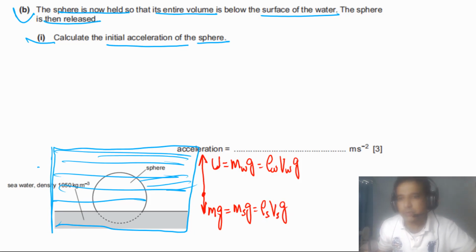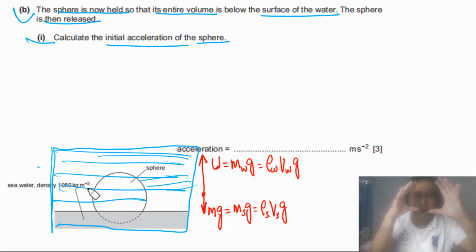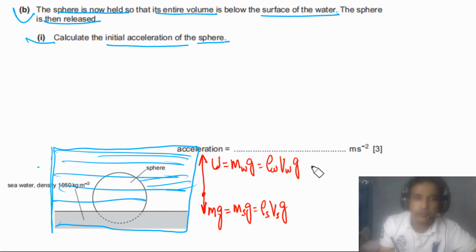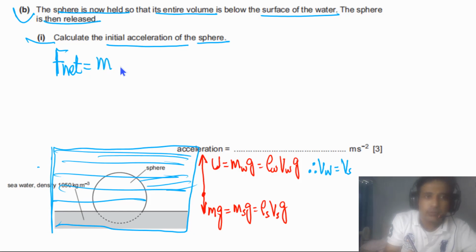But now the question is, what is the volume of water displaced? In this case, the sphere is fully immersed, fully inside the water. So this is the tricky part. You need to understand that in this case, the volume of the water displaced is equal to the volume of the sphere. So in this case we need to calculate acceleration. For this purpose we need Newton's second law, F net equals ma.